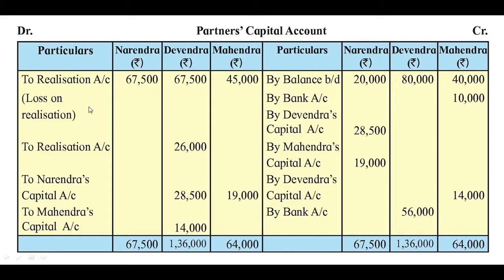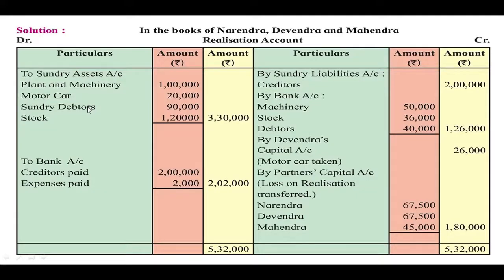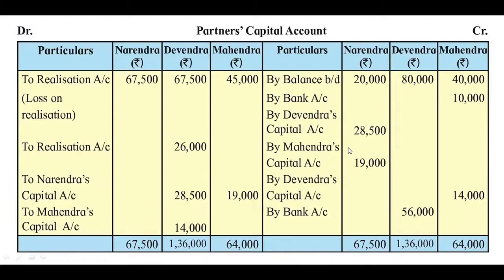Then here you can see that by Devendra's capital account is written for rupees 26,000 because he has taken the motor car. So the corresponding entry will be recorded on the debit side of Devendra's capital account. So here it is written to realization account rupees 26,000.